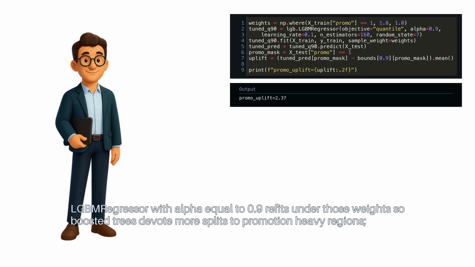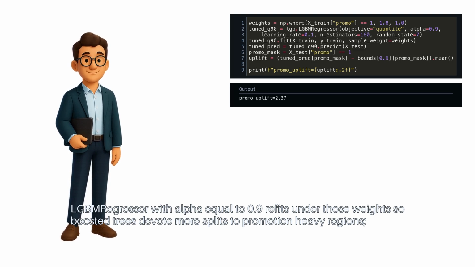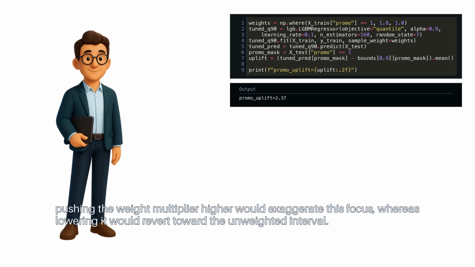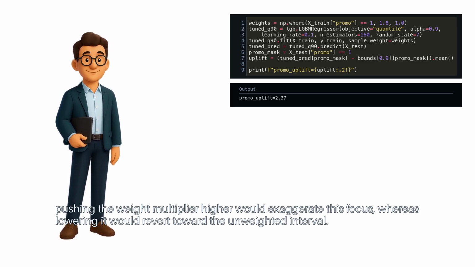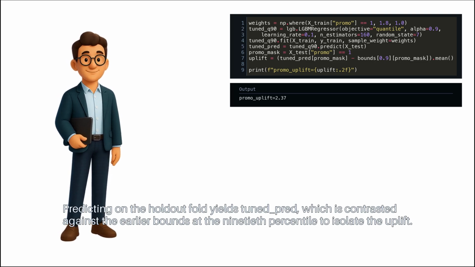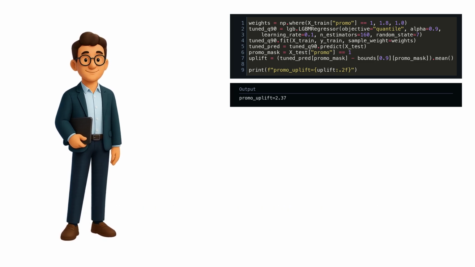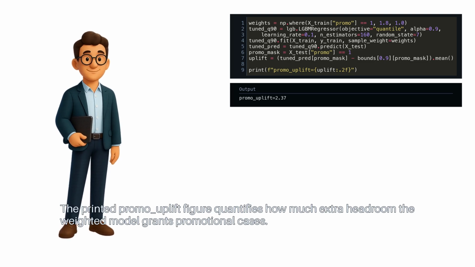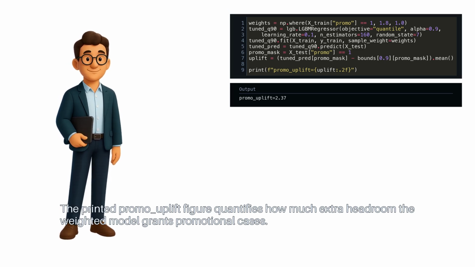LGBMRegressor, with alpha equal to 0.9, refits under those weights, so boosted trees devote more splits to promotion-heavy regions. Pushing the weight multiplier higher would exaggerate this focus, whereas lowering it would revert toward the unweighted interval. Predicting on the holdout fold yields tuned_pred, which is contrasted against the earlier bounds at the 90th percentile to isolate the uplift. The printed promo uplift figure quantifies how much extra headroom the weighted model grants promotional cases.